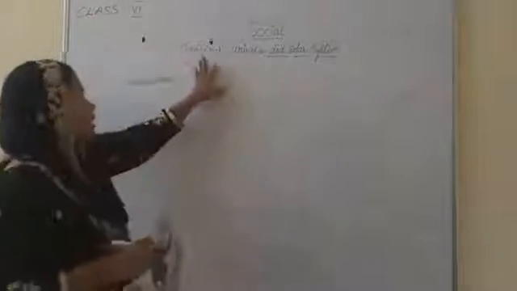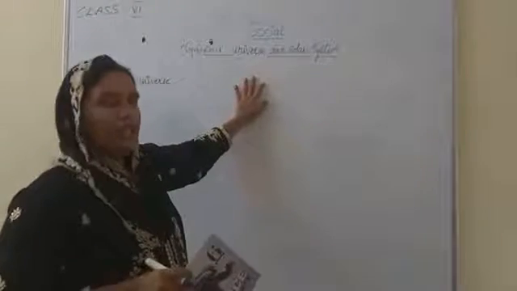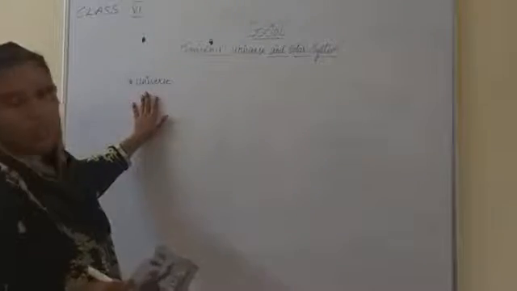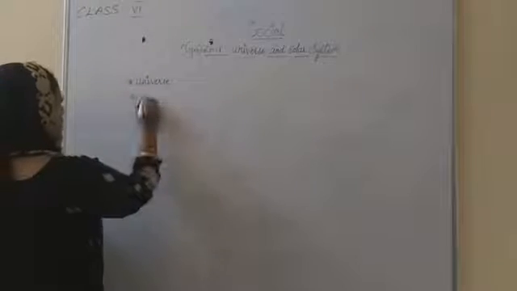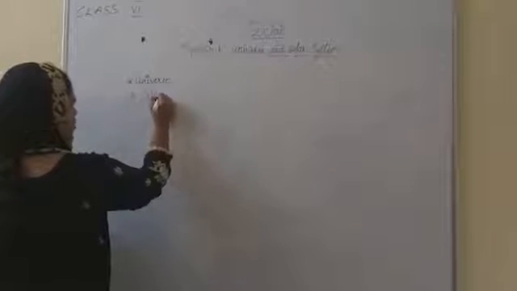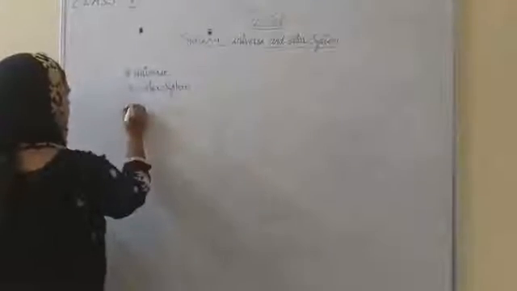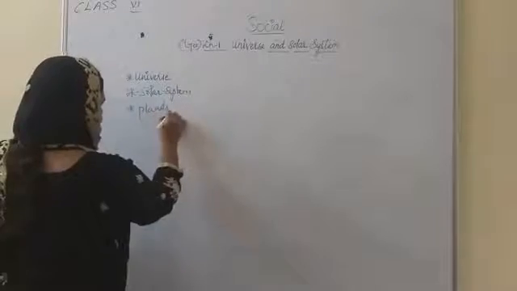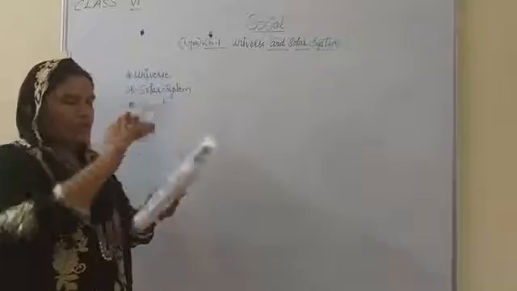So in the geography chapter number 1, Universe and Solar System, in the previous class I taught about the universe. Next is the solar system, which I also taught yesterday in the previous class. So the next point is planets. Today I am going to explain about the planets.